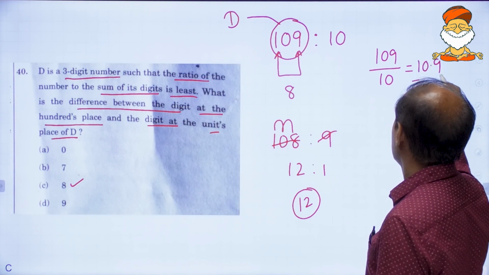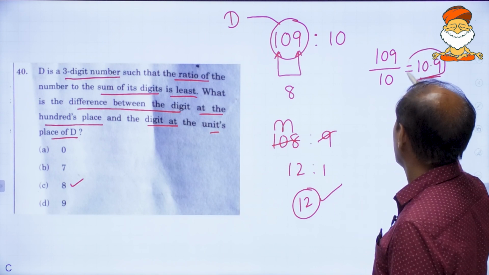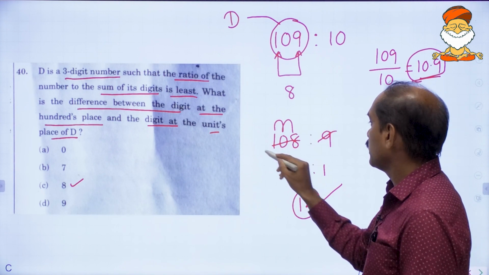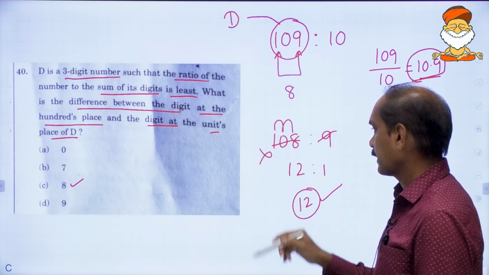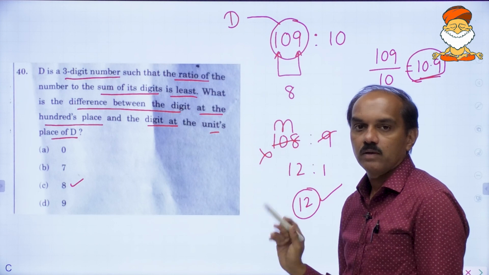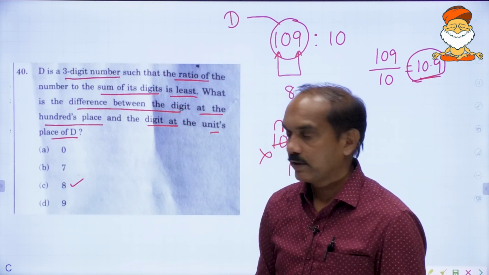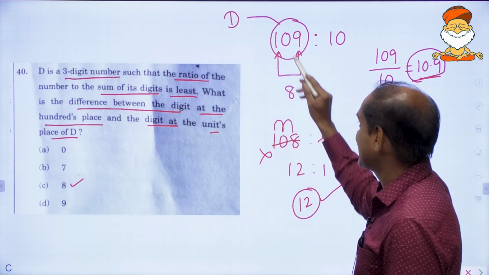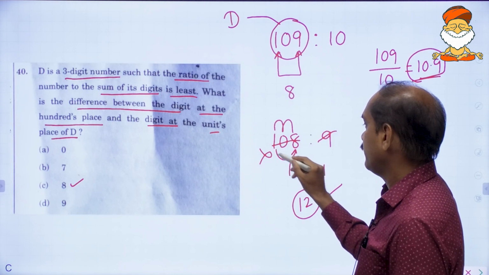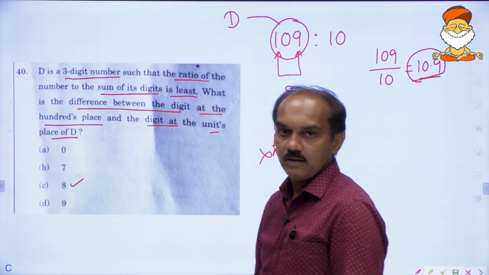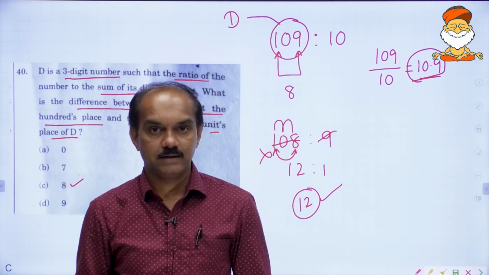10.9. So 12 is more than 10.9, meaning you are not allowed to take like this. Okay, meaning you will have a greater ratio, right? So as this difference keeps on decreasing, the ratio keeps on increasing.